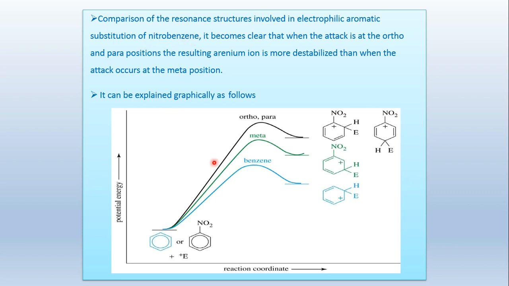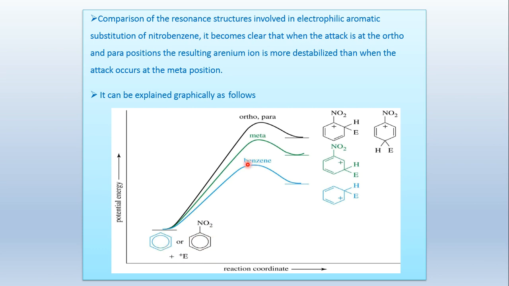Now we compare the electrophilic substitution reaction of pure benzene and nitrobenzene with an electrophile. We know that the nitro group is a ring deactivating group, meaning it decreases electron density inside the ring. So the pi electron density is less available for the incoming electrophile. So this nitrobenzene substrate requires a high amount of energy compared to benzene.